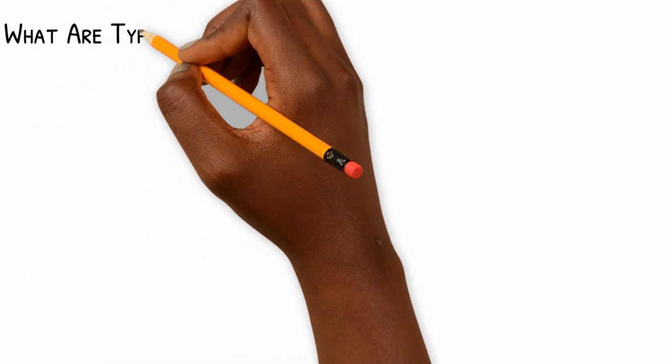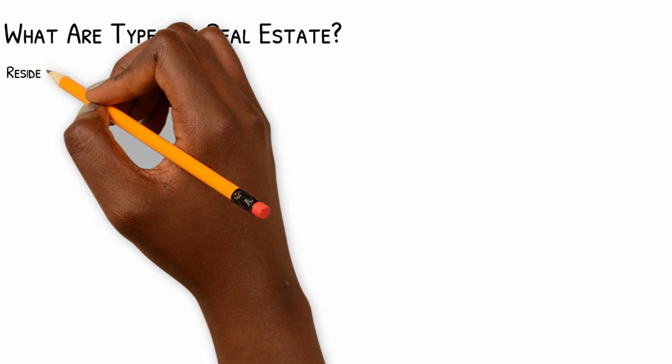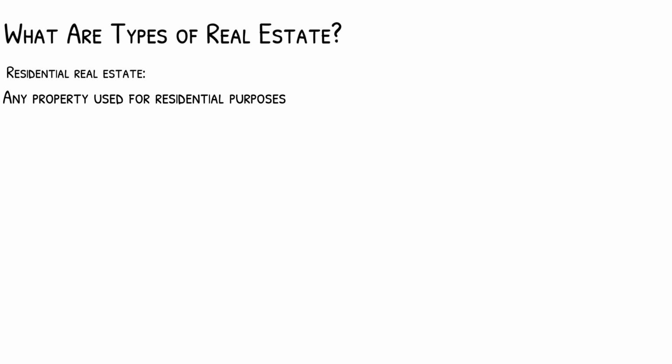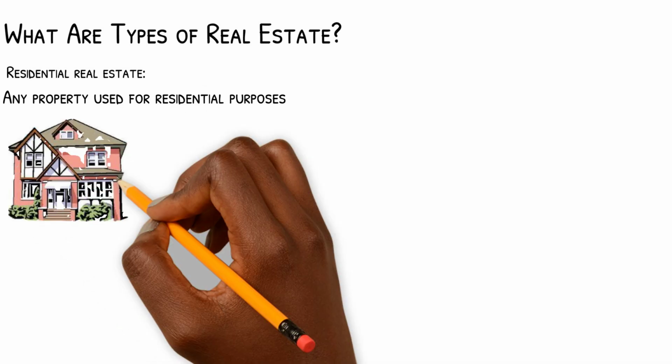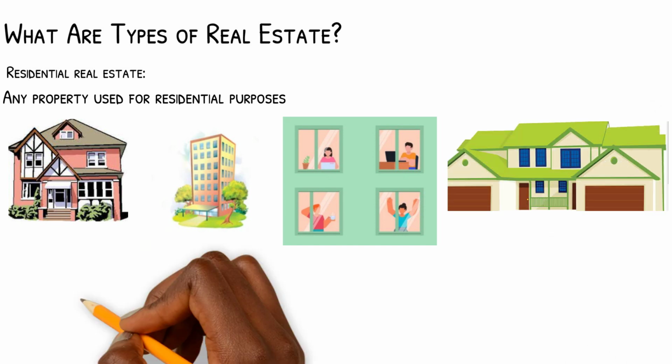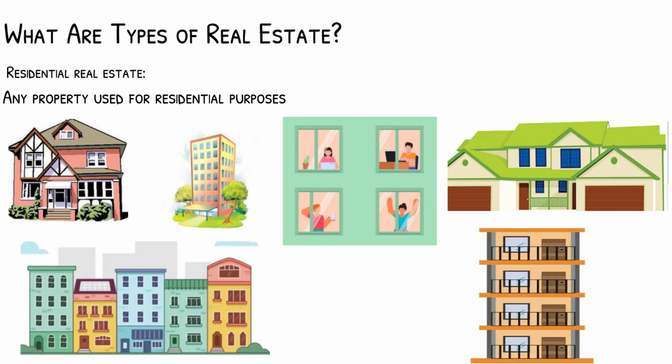What are the types of real estate? Residential real estate: any property used for residential purposes. Examples include single-family homes, condos, cooperatives, duplexes, townhouses, and multi-family residences.